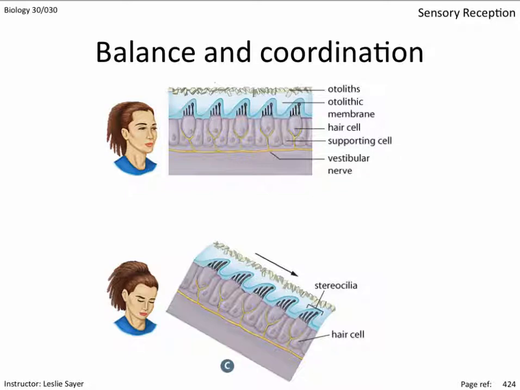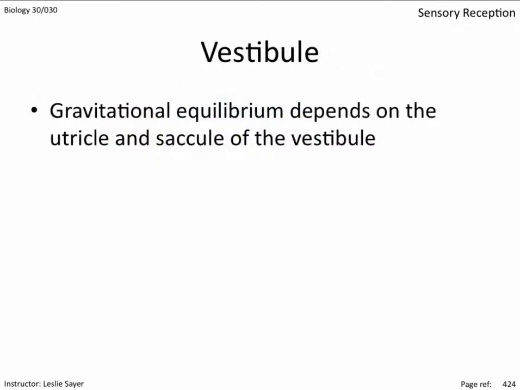The bending of the stereocilia of the hair cells occurs when gravity causes the calcium carbonate otoliths to shift in their gel when the head bends forward. Gravitational equilibrium depends on the utricle and saccule of the vestibule. Balance required while moving the head back and forth is called gravitational equilibrium.